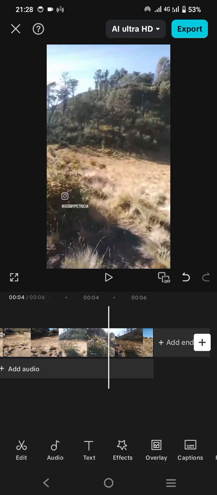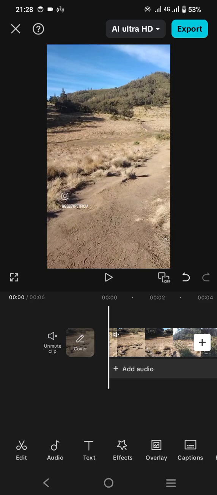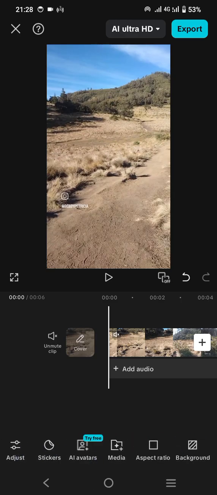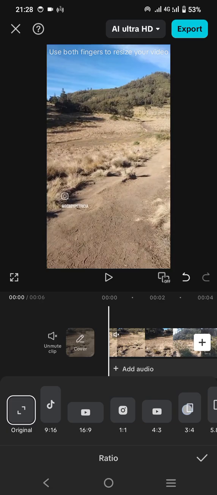And let's say you would like to choose the ratio, then you can slide this menu down here from the right to the left, and you can click the aspect ratio. This also depends on the social media platform where you will post this creation.